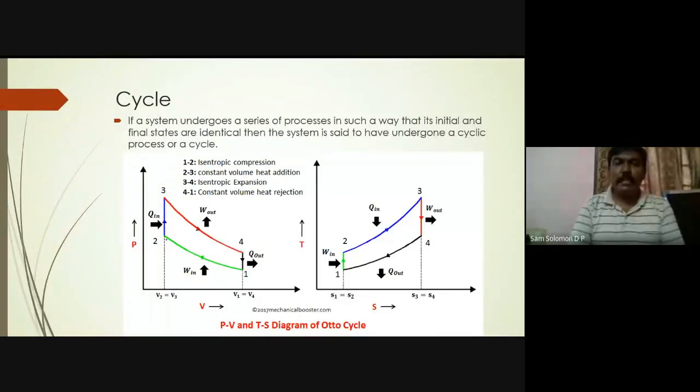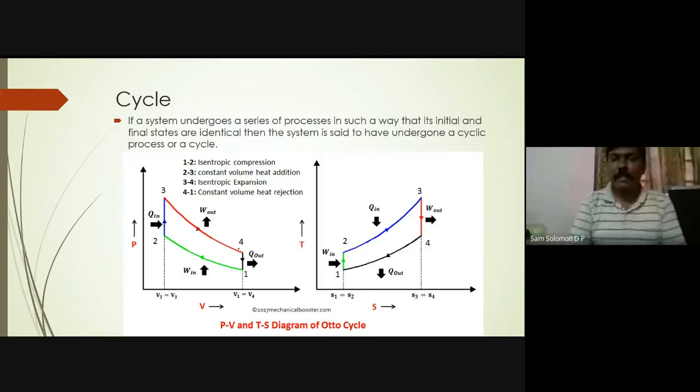And 2, 3 is constant volume heat addition. So when there is a heat addition, there is an increase in temperature as well as increase in pressure. So that is why the pressure is raised. Then expansion. There is a drop in pressure and there is an increase in volume. And there is heat rejection, which means temperature drops down, pressure also drops down. So 4-1 is constant volume heat rejection.